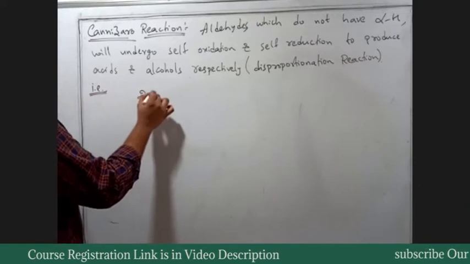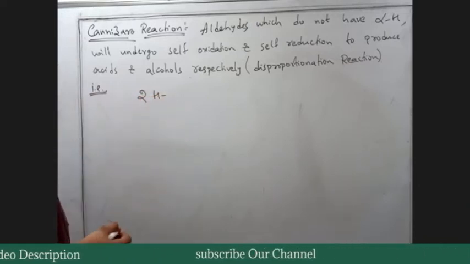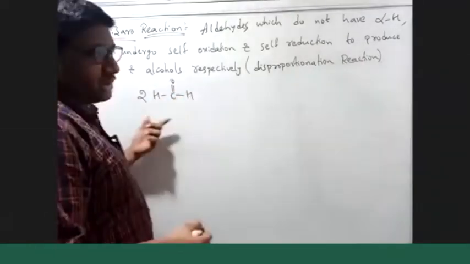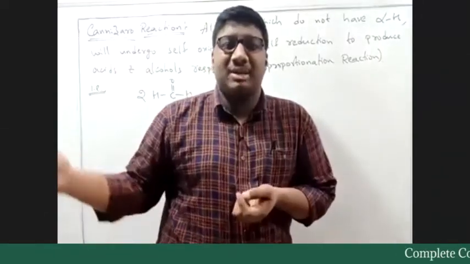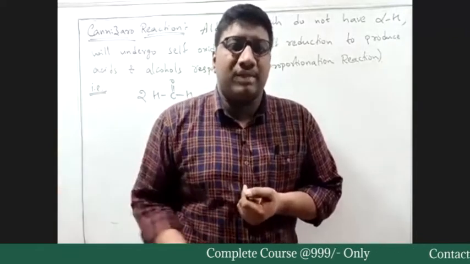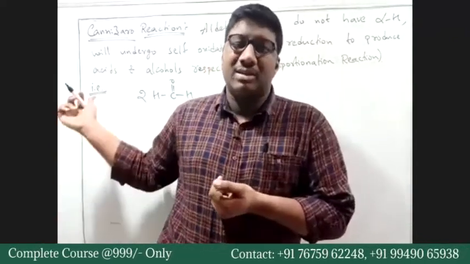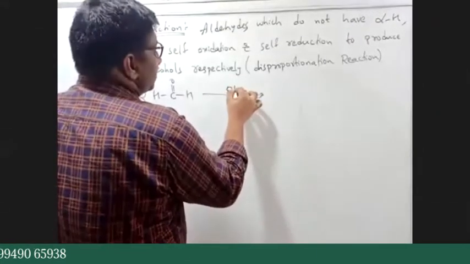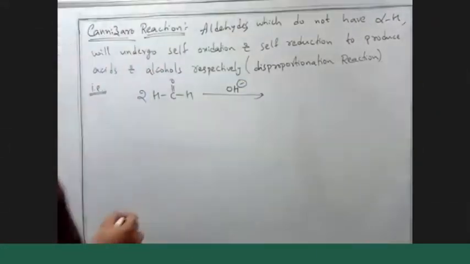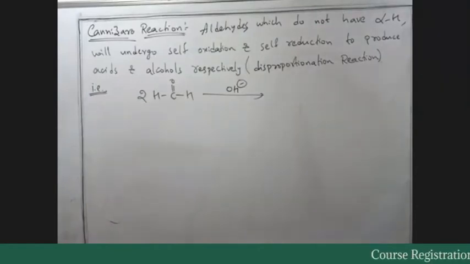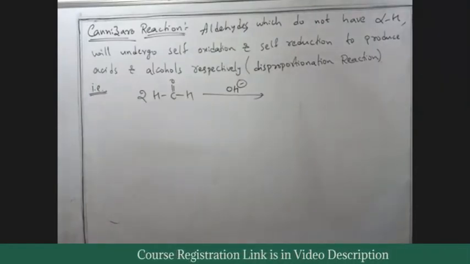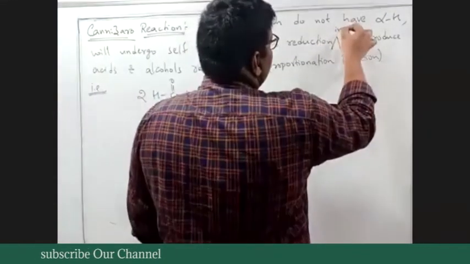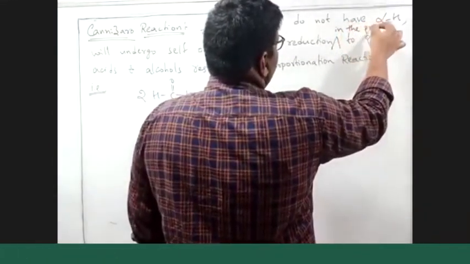When you take two molecules of an aldehyde, formaldehyde, HCHO. Why are we taking formaldehyde? Because it's the simplest aldehyde which does not have alpha hydrogens. That is why we have chosen this. And what we need to do, we mentioned that aldehydes which do not have alpha hydrogens will undergo self-oxidation and self-reduction in the presence of alkali.